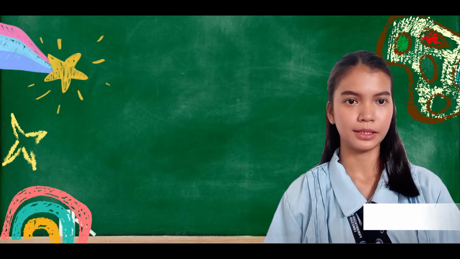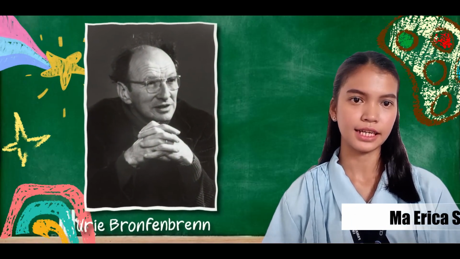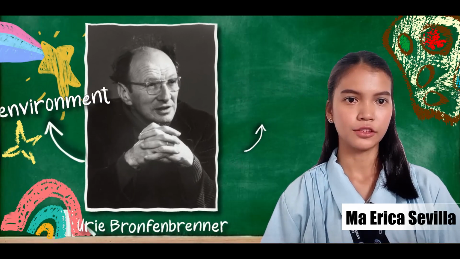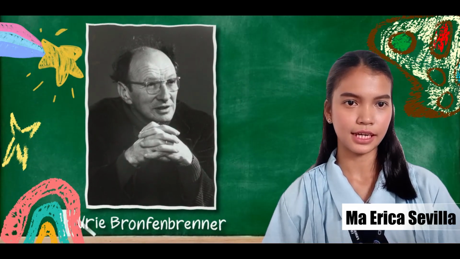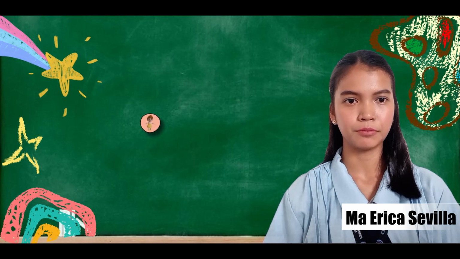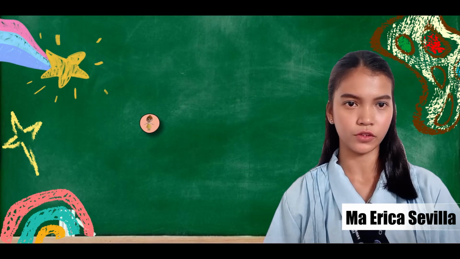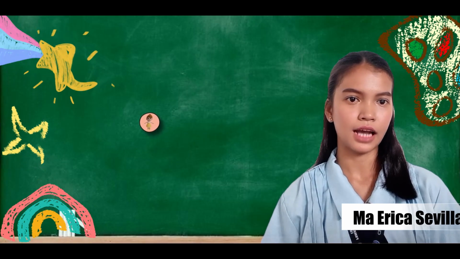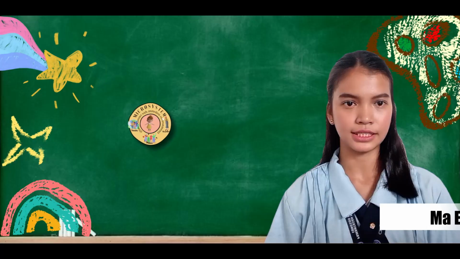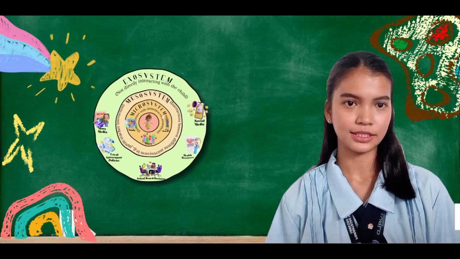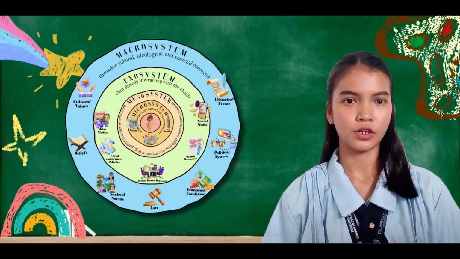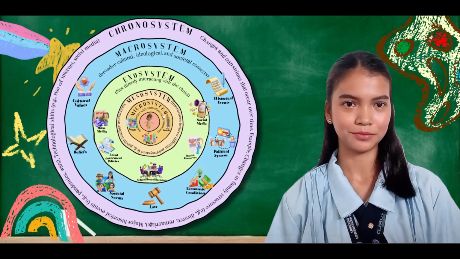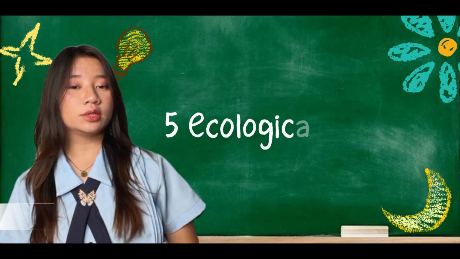Urie Bronfenbrenner believed that child development is a complex process, shaped by the interaction between the individual and their environment, encompassing various interconnected systems. This ecological systems theory posits that development unfolds within nested systems, starting with the individual and expanding outwards to encompass the microsystem, mesosystem, exosystem, macrosystem, and the chronosystem. And now, let's dig deeper to get to know what these systems are. Let's talk about the 5 ecological systems.